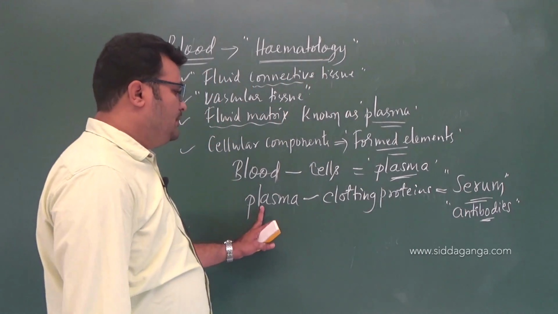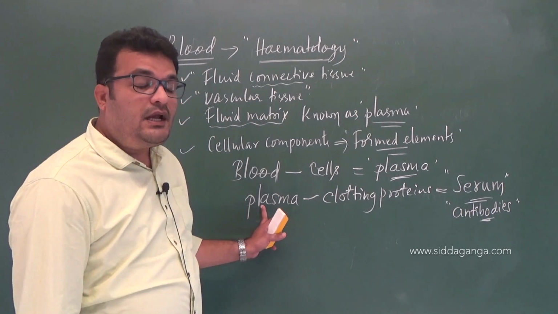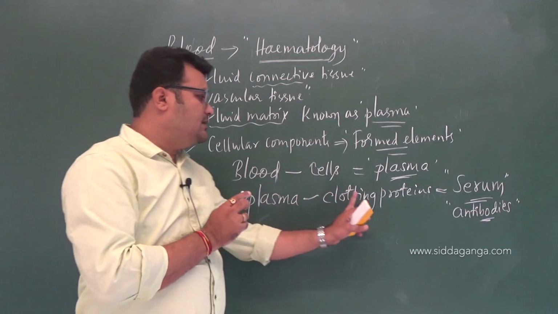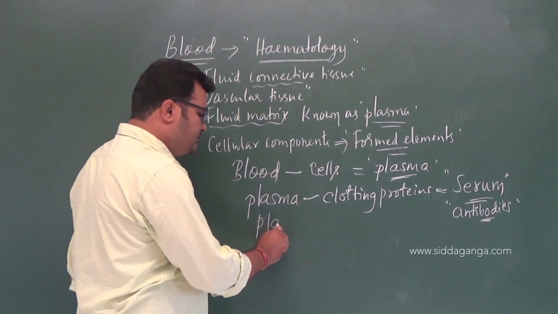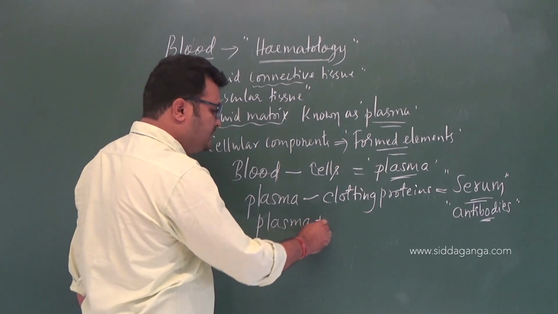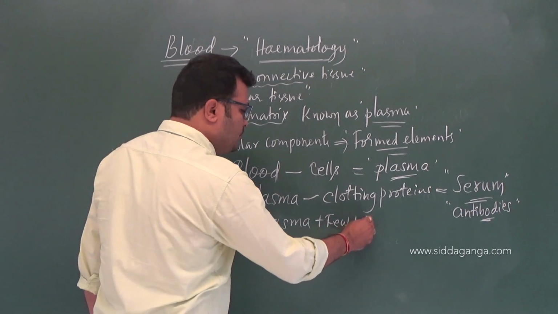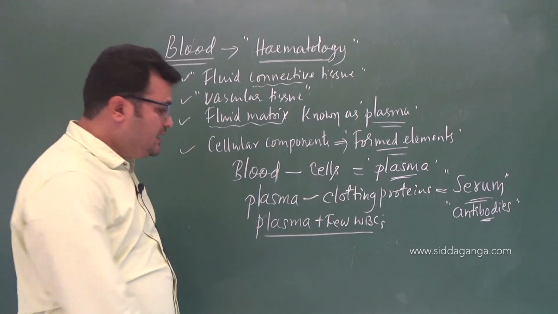Blood group antibodies are different and fighting antibodies are different; I will tell you in future. So plasma minus clotting proteins is called serum. If you add a few WBCs, meaning white blood corpuscles, then it becomes